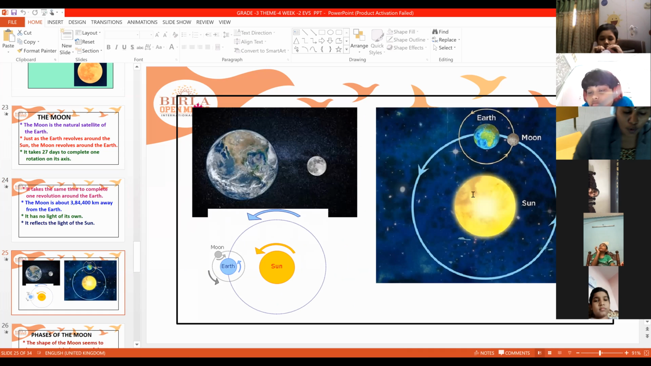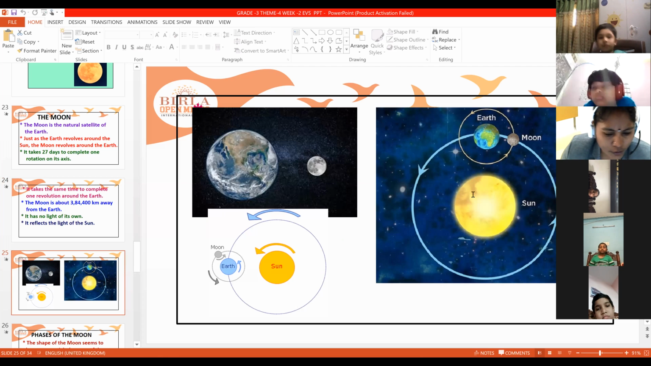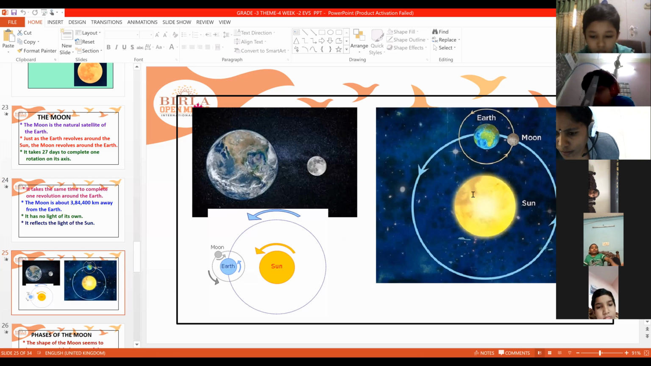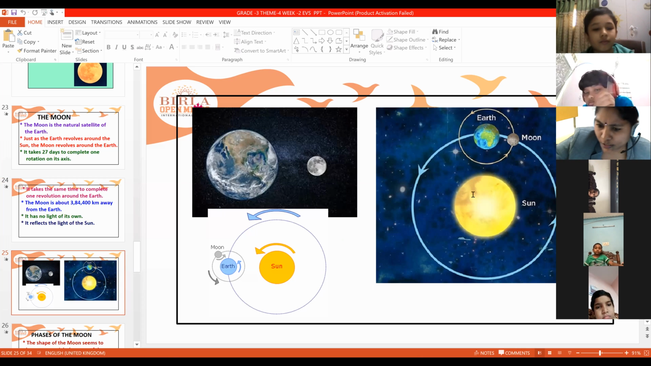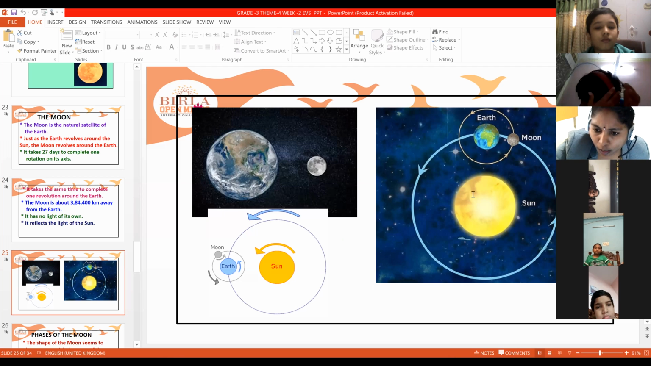The moon is about 3,84,400 kilometers away from the earth. The moon doesn't have light of its own. The light coming from the moon is the reflection of the sun. You can see in this picture earth with moon. Earth is revolving round the sun. Moon is revolving round the earth.